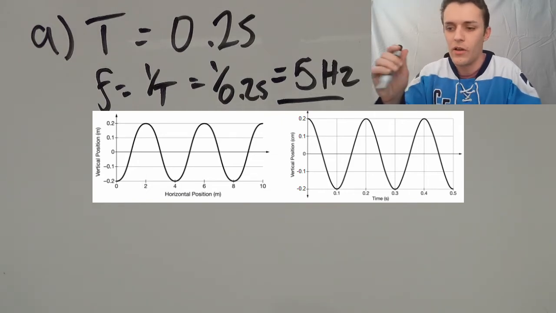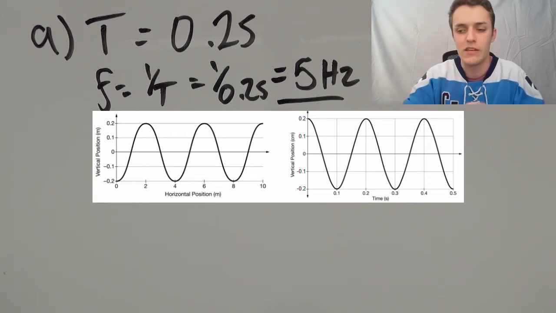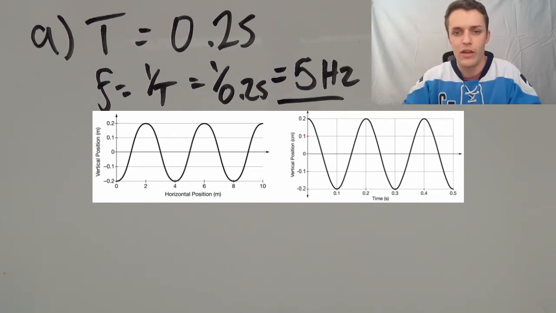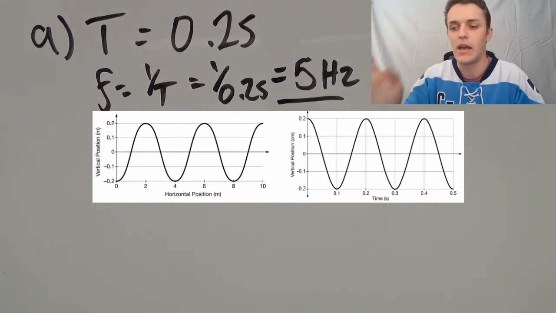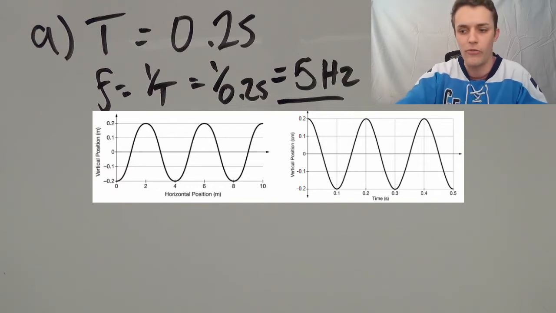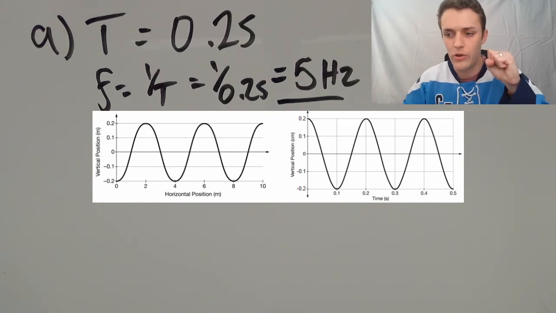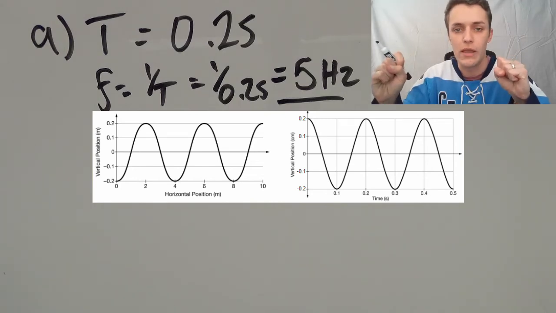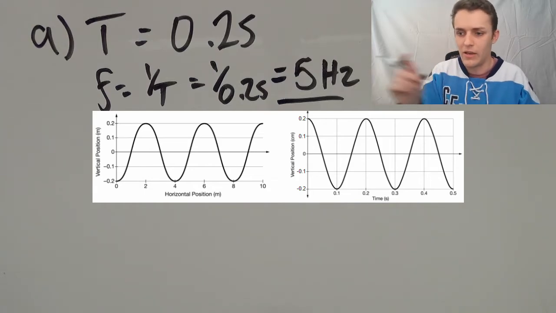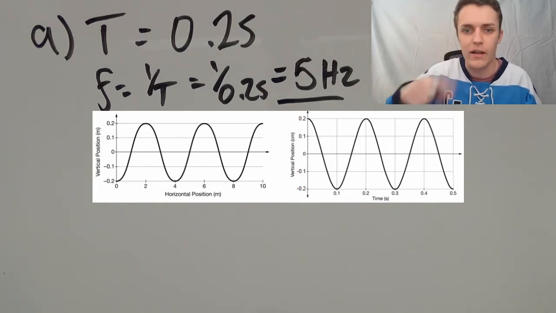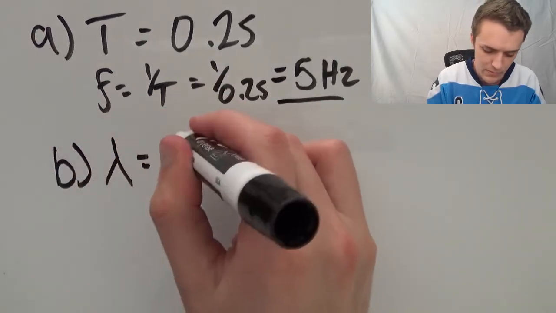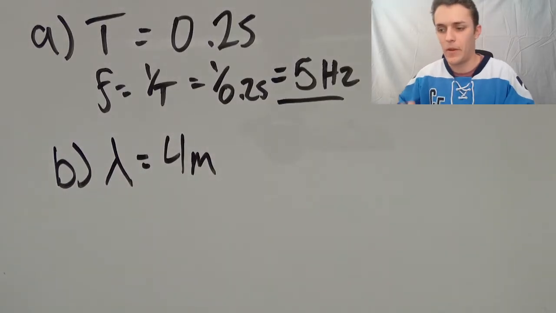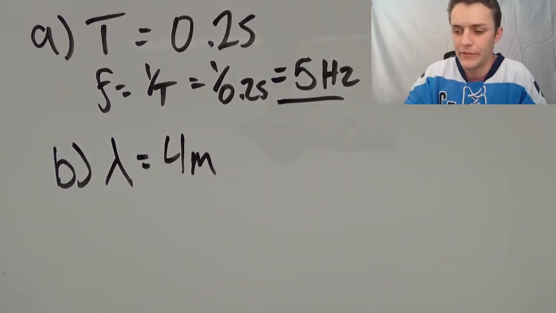So we're looking for wavelength, which means we need to measure either crest to crest or trough to trough. Those are the easy ones, remember, or skipping a step to measure the middle points. But since we start off on a trough, that should be our starting point. So we're at 0 and we're at a trough. Our next trough happens at 4 meters. So pretty straightforward, we go from trough to trough. That's our wavelength. One complete oscillation is 4 meters for part B. Lambda equals 4 meters. Wavelength of the wave. Lovely.